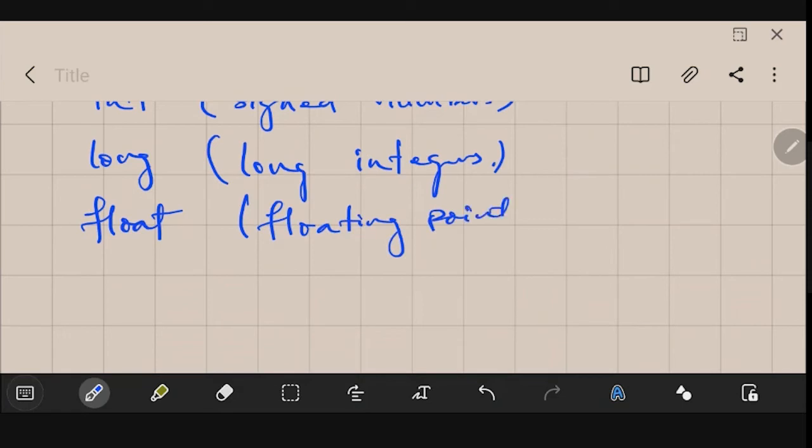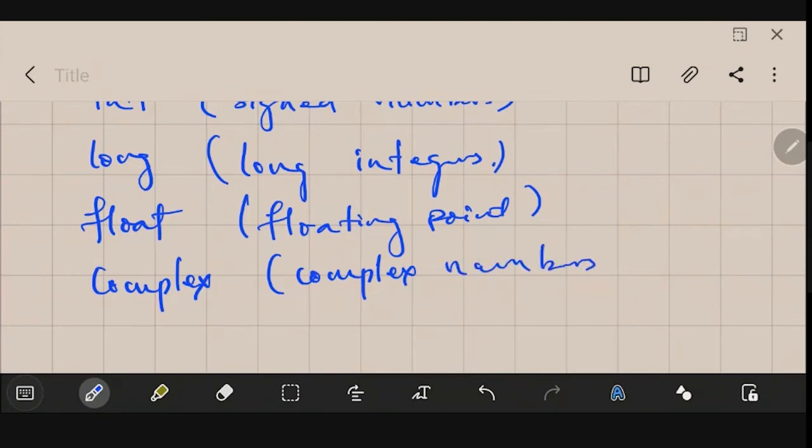And then complex numbers are also possible. Complex numbers make it really good for scientific calculations also. So these are the different data types in the category of numbers.